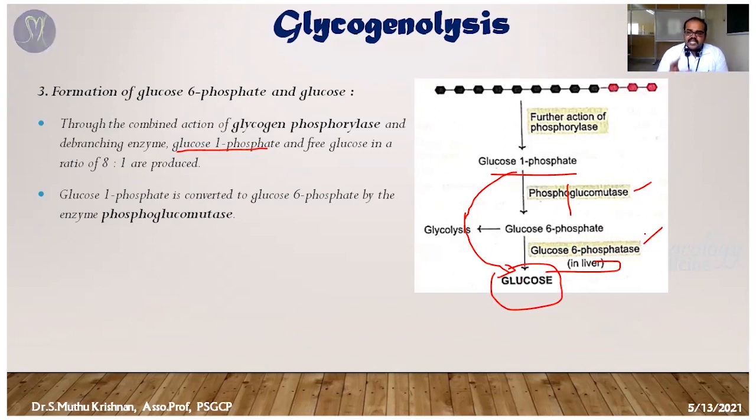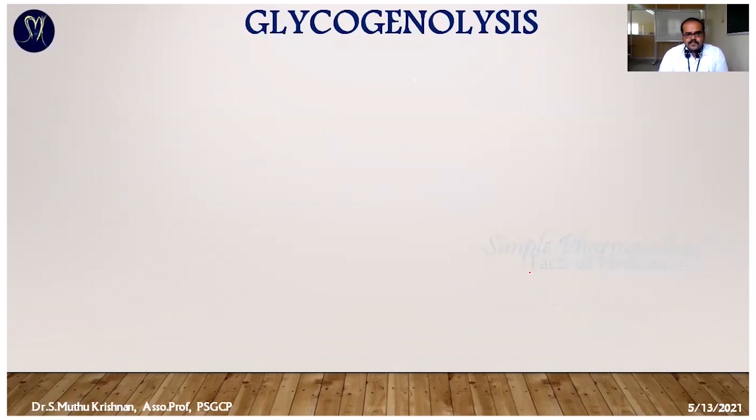We saw the same thing in gluconeogenesis: the conversion of glucose 6-phosphate to glucose is an irreversible step in glycolysis, and that step is bypassed by the phosphatase enzyme. That enzyme dephosphorylates glucose 6-phosphate, so it becomes free glucose. Now the glucose molecule is available for energy production.